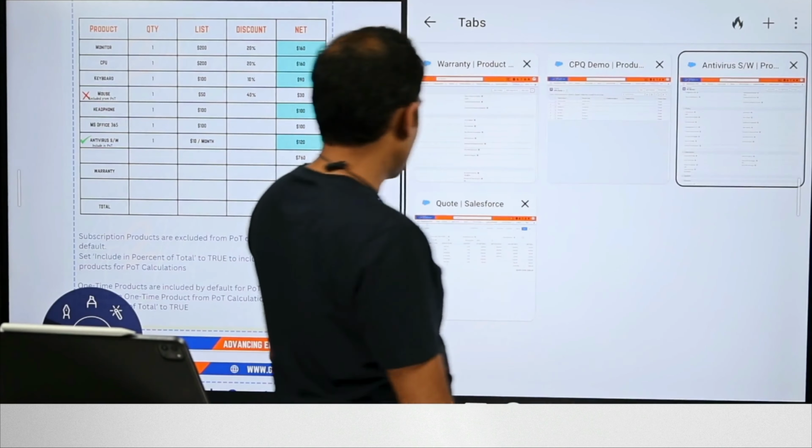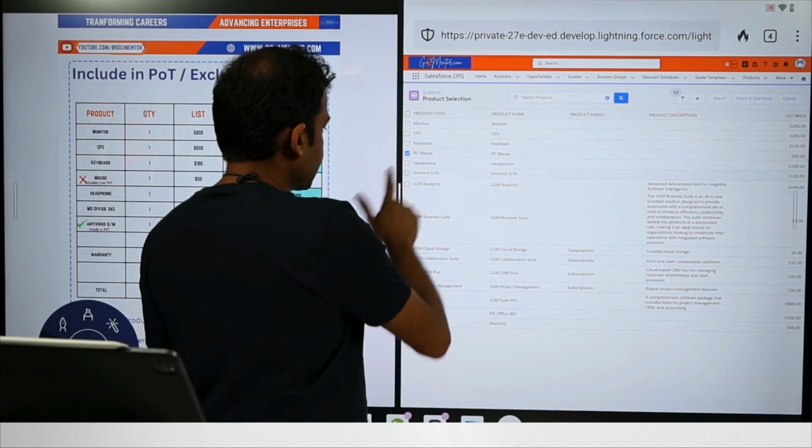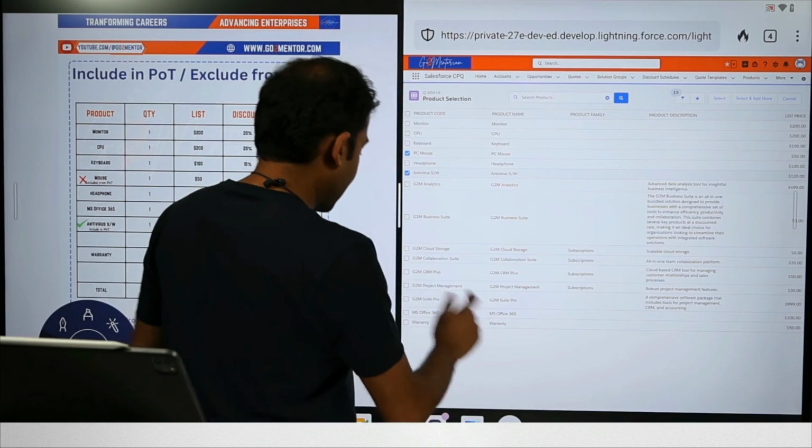So if I pull the quote again, let's do one thing. Because we made a change to the mouse object, we are going to remove that and add it once again. We will remove the warranty because we can reload it. And we will also add the antivirus. So we will add PC mouse once again, antivirus, and I think I have the Microsoft Office here. So I'll add that to see if the numbers match, and then the warranty. Okay, it's good.